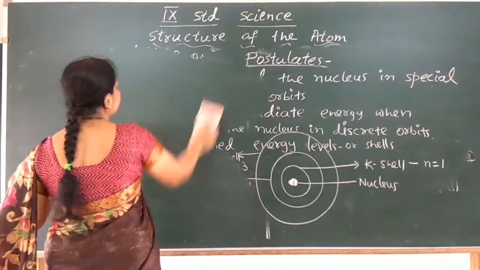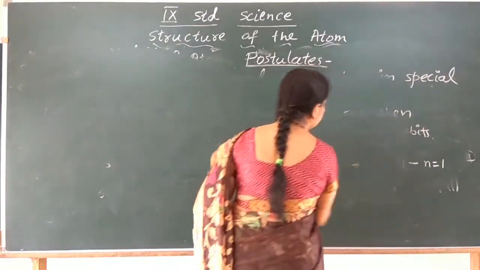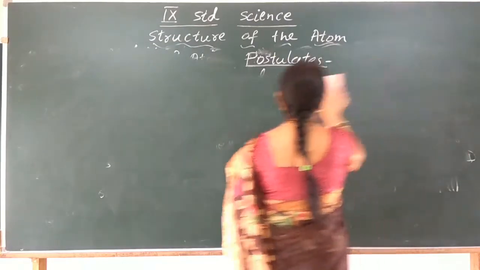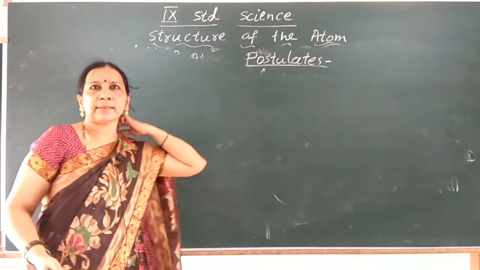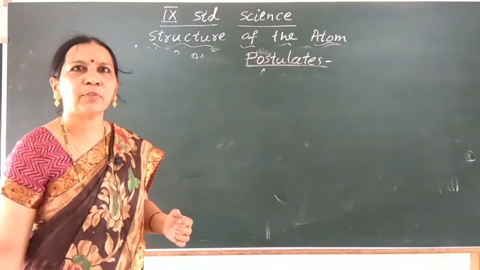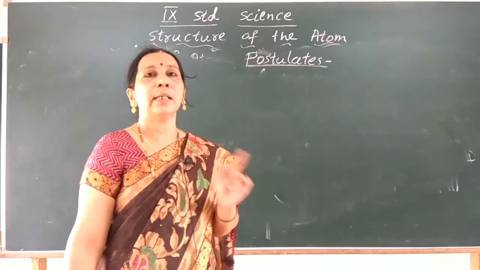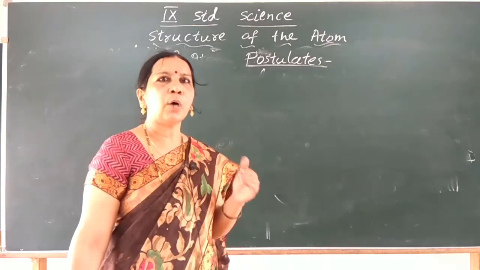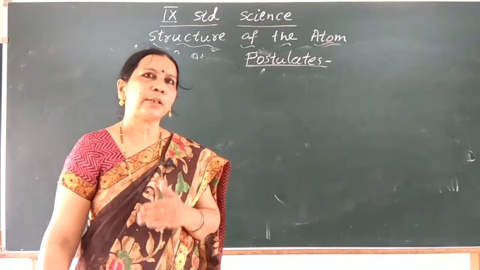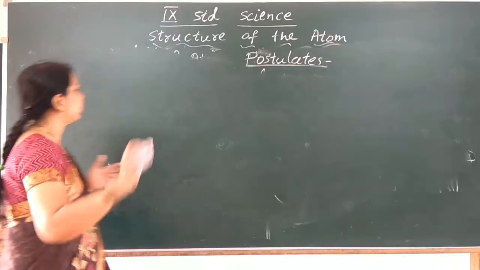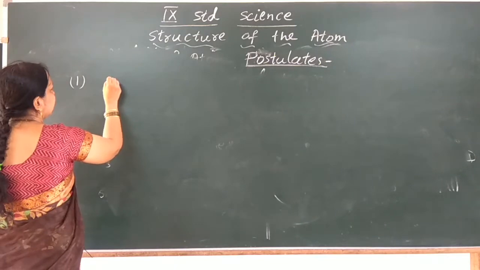Now let us learn the number of electrons that can be accommodated in each shell. How to calculate the number of electrons accommodated in each shell? You have learnt in your previous class about the distribution of electrons in various shells of an atom, the electronic configuration. So let us see the rules that must be followed while writing the number of electrons in various shells of an atom.